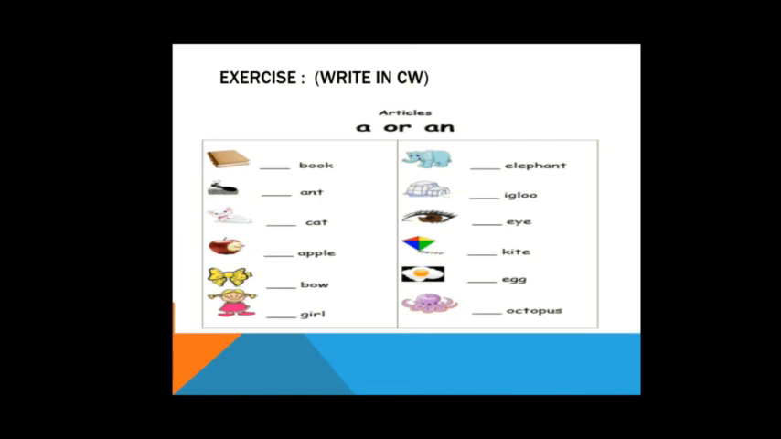One example I will tell you: you have to use a book. One more word I am just going to read: ant, A-N-T. Now here, can you see, children, the first letter is A, so it's a vowel. So what are you going to use? An ant. This way you have to complete this exercise and post it in the group.